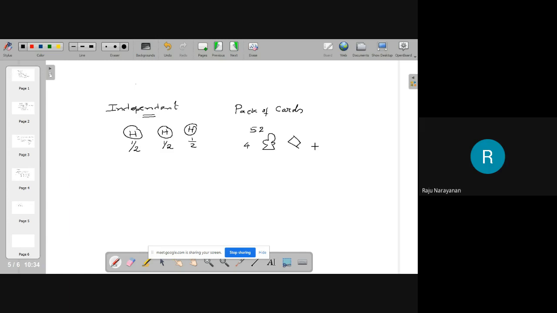This is the famous heart symbol. And another one is spade. Mainly, 26 are in black color and 26 are in red color.